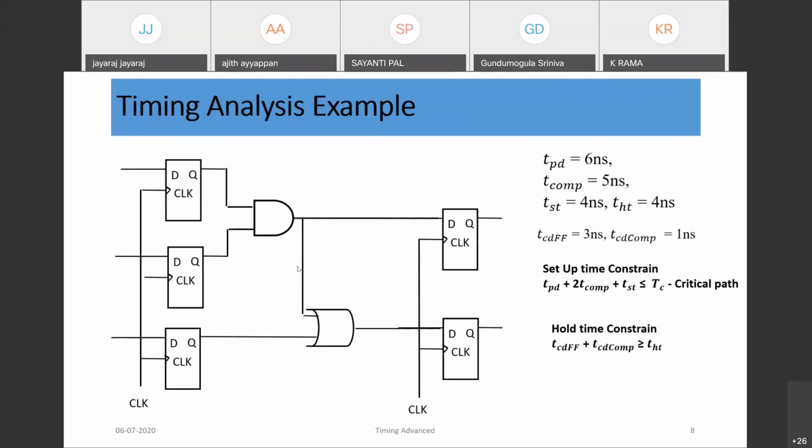Among those paths, the path consuming the maximum time is called the critical path. We need to start optimizing the critical path if we want to improve the timing, and finally meet the timing requirement. The path which takes maximum time, or minimum frequency of operation, is the critical path.